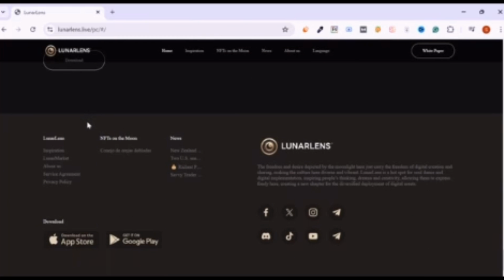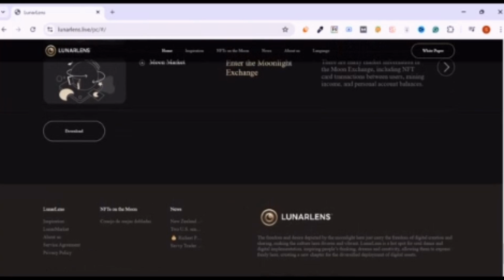Okay. Next, we can see the footer of this website, Lunar Lens. The freedom and desire projected by the moonlight here carry the freedom of digital creation and sharing, making the culture here vast and vibrant. Lunar Lens is a hotspot for soul dance and digital implementation, inspiring people's thinking, dreams and creativity, allowing them to express freely here, creating a new chapter for the diversified deployment of digital assets. You can join their Facebook, Twitter, Instagram, Telegram, Discord, TikTok, YouTube, and the other Telegram channel and Telegram group to get the latest news about Lunar Lens coin.